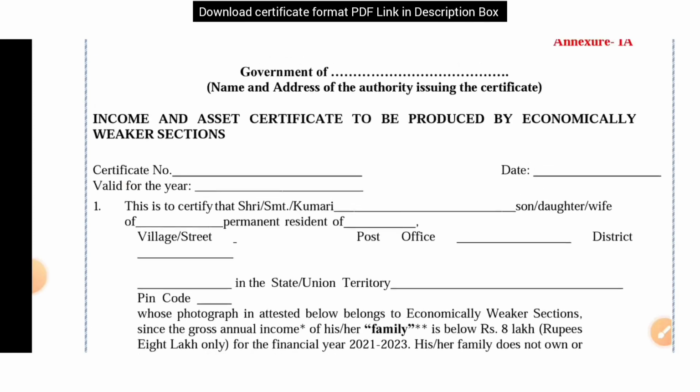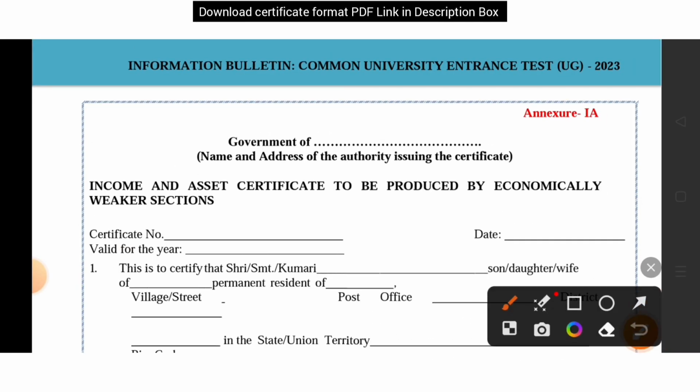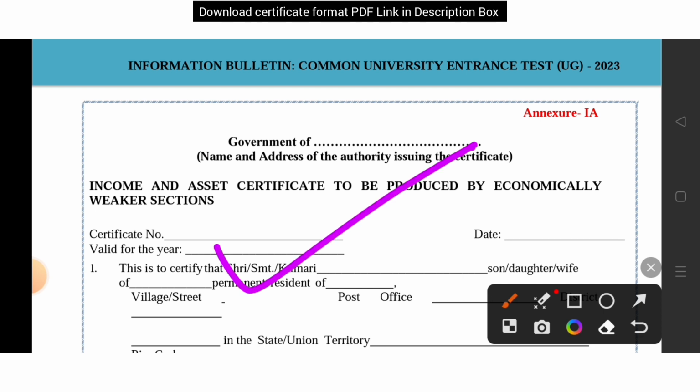Moreover, I am concentrating on this, that how you will get that reservation, because finally at the time of counseling you will have to provide this one certificate only. So listen to all these things carefully, and if you are not able to understand, then go back, reverse the video and listen to it again.